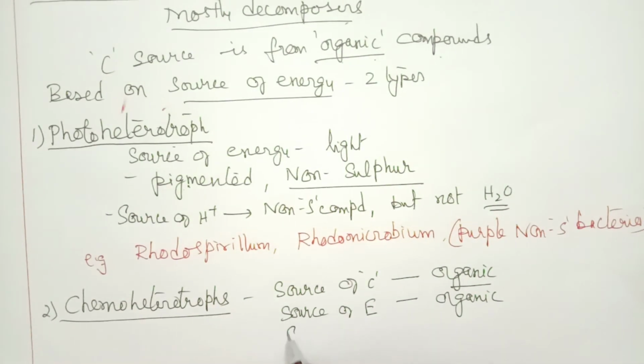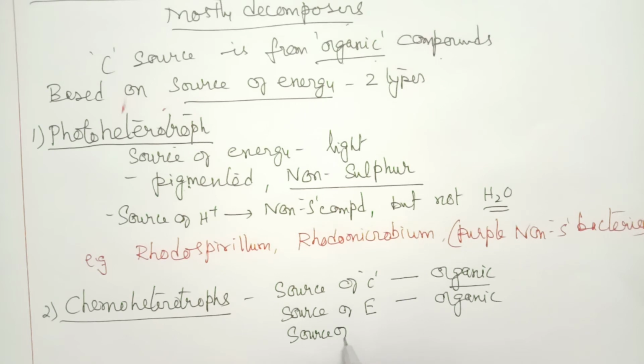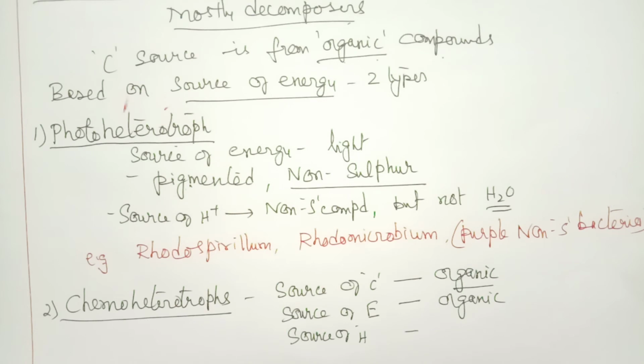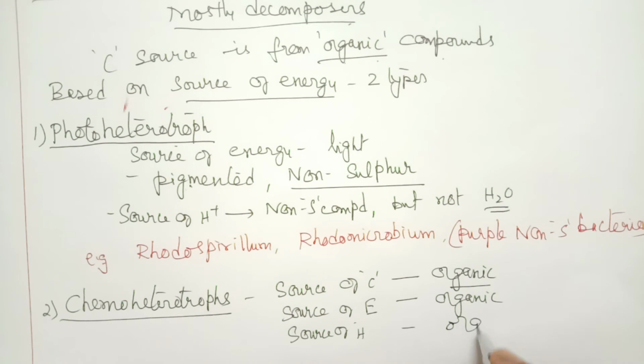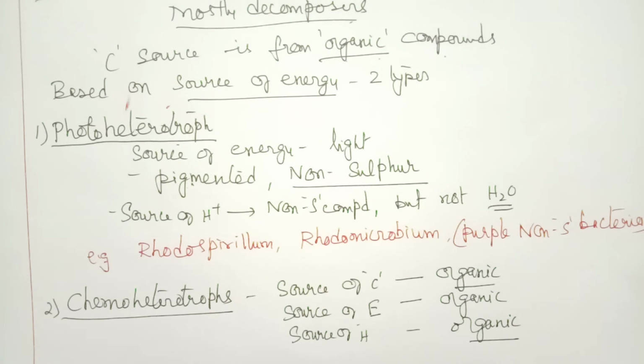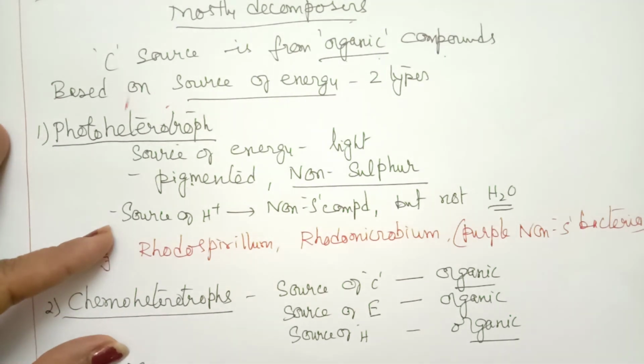Now we have the source of hydrogen for reduction. The source of hydrogen for reduction also is from organic compound. It is not from any other sulfur or non-sulfur compound. So there is no sulfur compound here. So these are non-sulfur bacteria. So they are non-pigmented and non-sulfur bacteria. Here both carbon and energy source are from organic source only. And the majority of bacteria belong to this group.